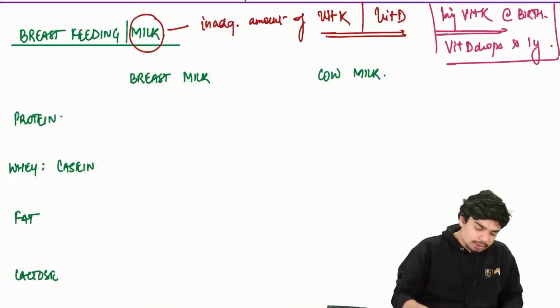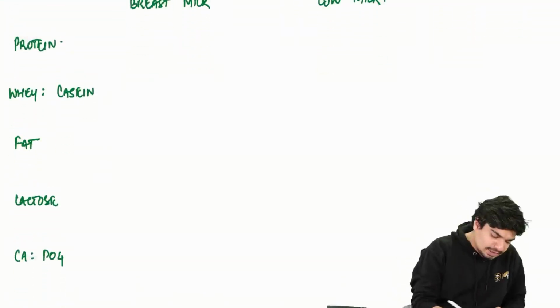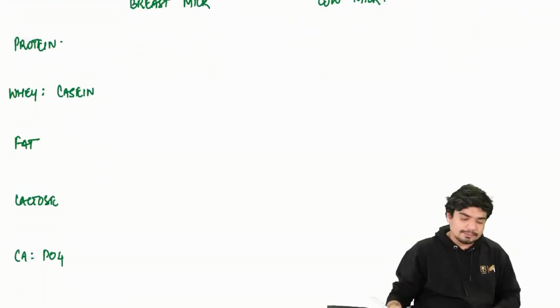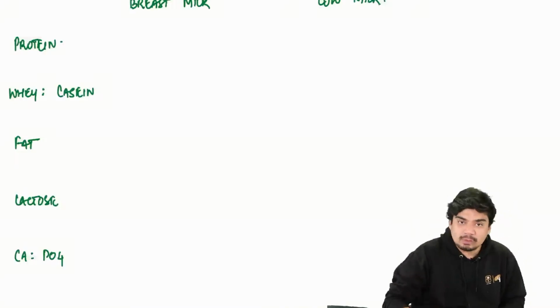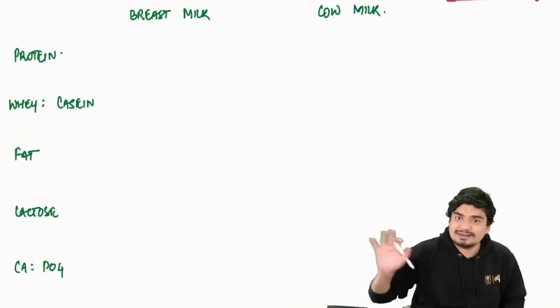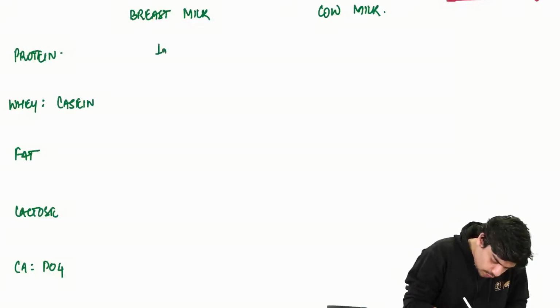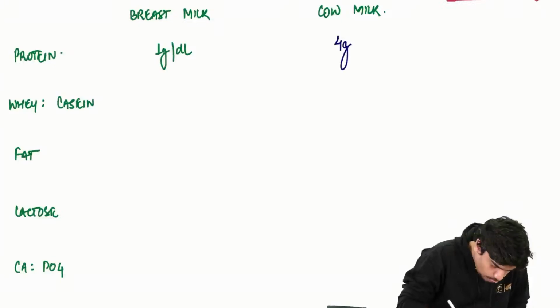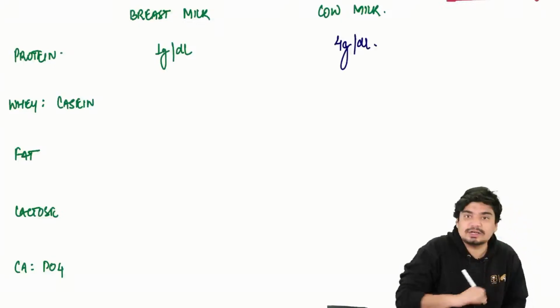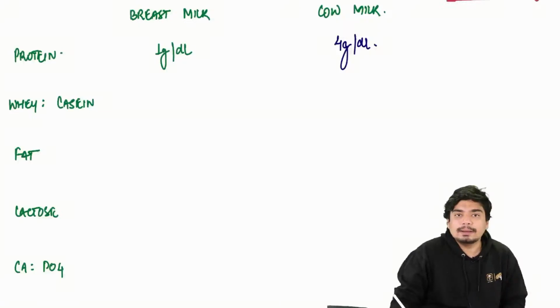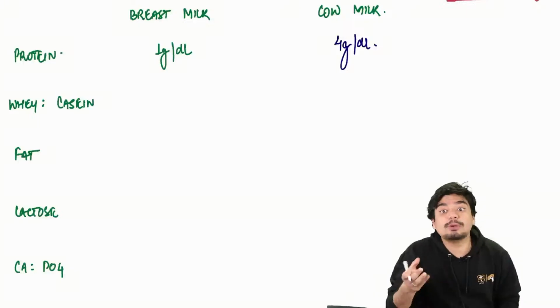Now coming to some important differences between breast milk and cow milk. As far as breast milk is concerned, the amount of protein is lesser in breast milk as compared to cow milk. It is around 1 gram per deciliter. Cow's milk has 4 gram per deciliter. But even though the breast milk has lower amount of protein, this protein is more absorbable.